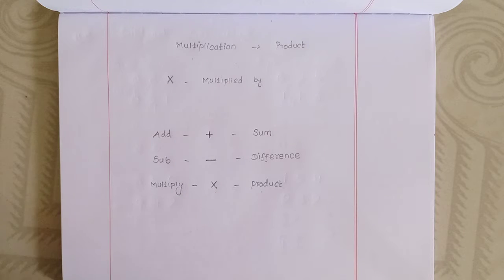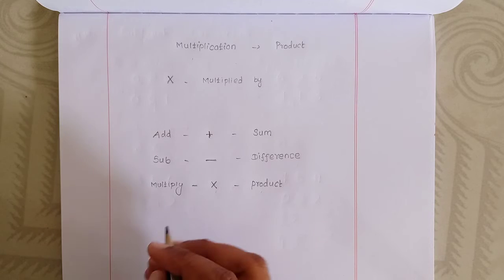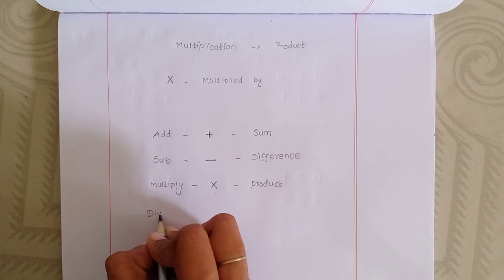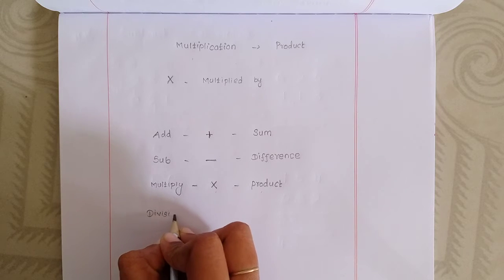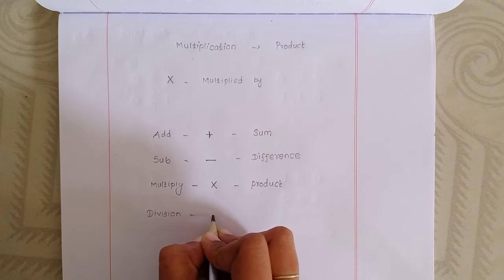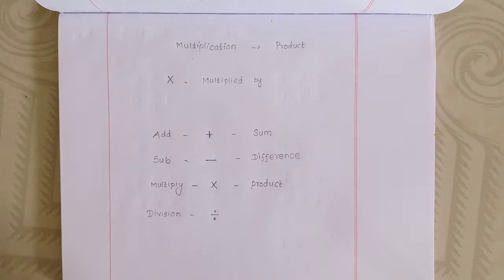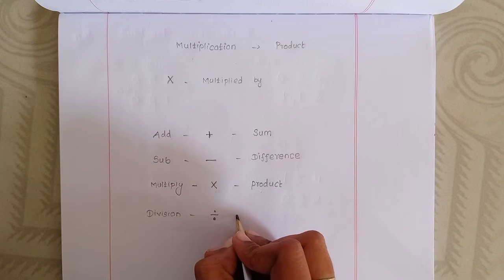In this class we will study about division. D-I-V-I-S-I-O-N, division. This is the symbol for division. The division answer is called the quotient.